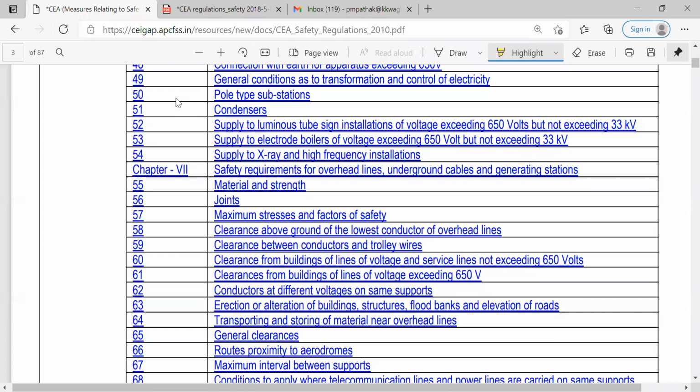Different equipment is going to be used for the 650 plus lines, and if it is 650 plus but less than 33 kV, then other provisions, other precautionary measures, other apparatus, other equipment are going to be used, because each apparatus, each equipment and all the guidelines differ for the different lines. So we have to check what exactly the voltage of that line is.